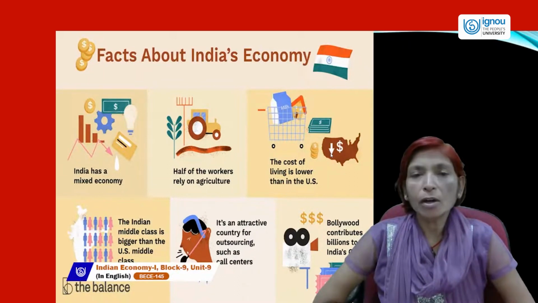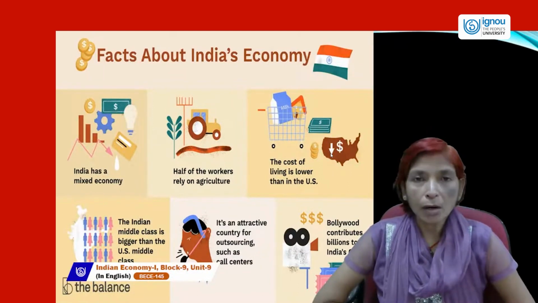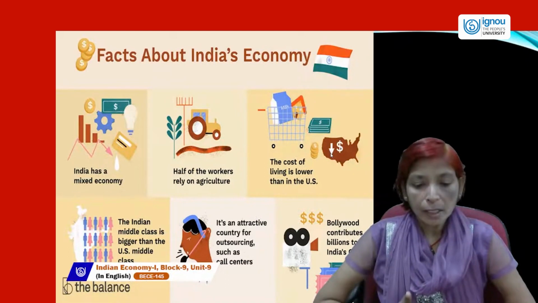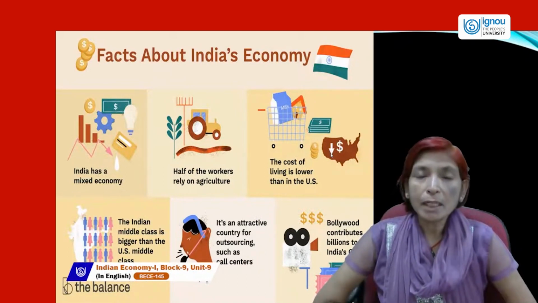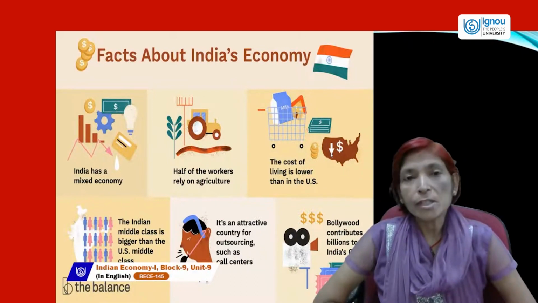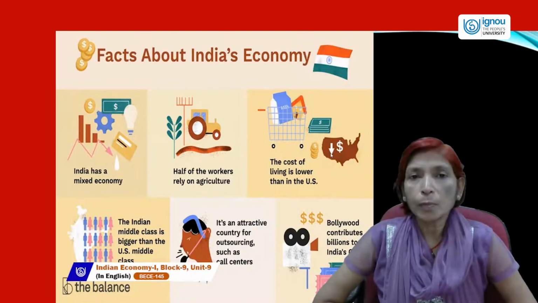Most multinational corporations are working in the Indian economy because it is a very big economy and the second most populated country in the world. India is giving many facilities to multinational corporations, and India is inviting FDI, foreign direct investment, because India needs more production for its increasing population.